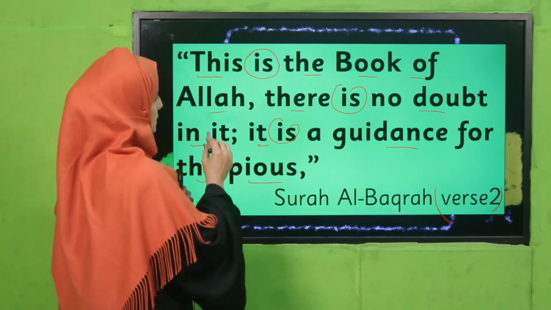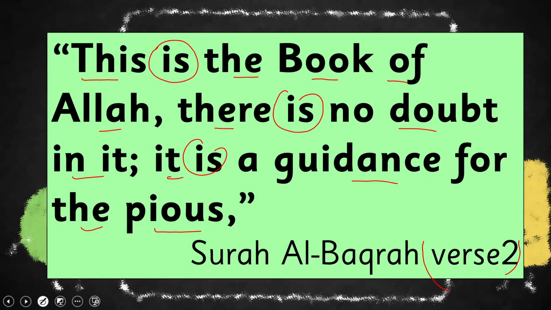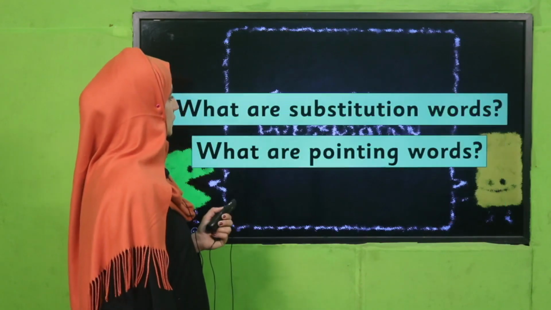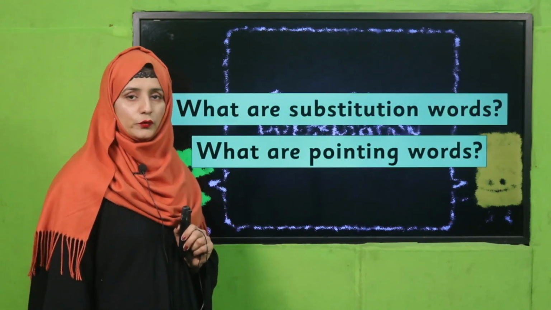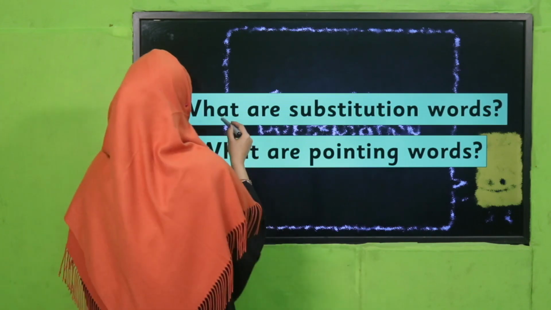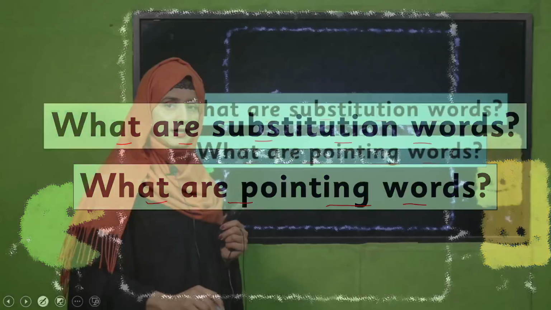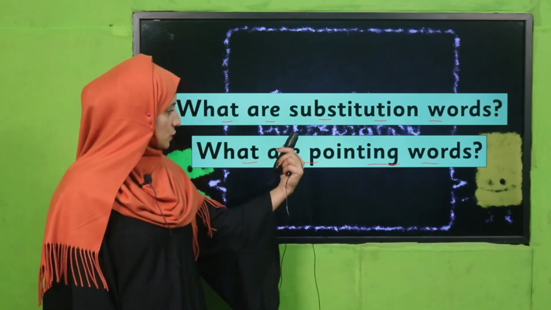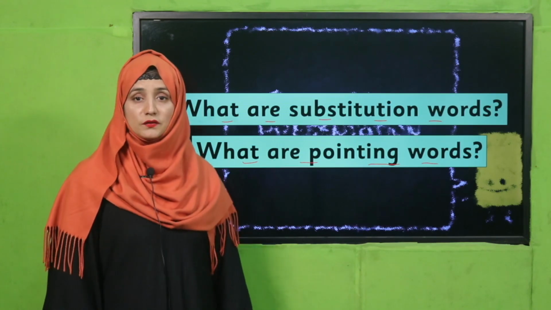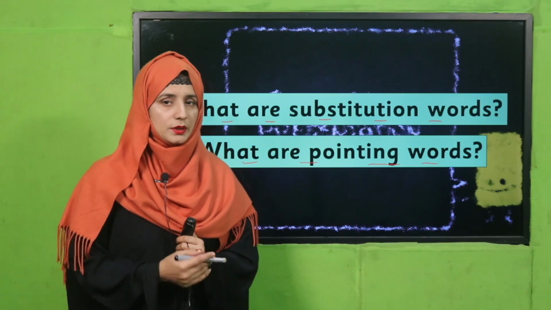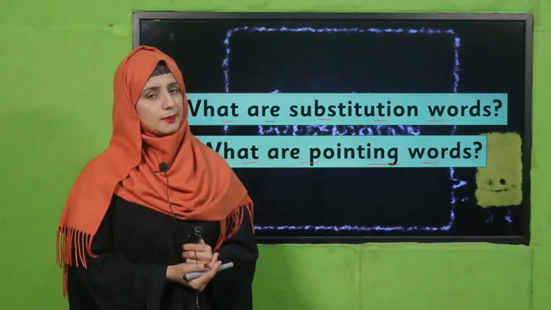Okay. So my dear students, there I have highlighted this. This is a word again, here is. So do you know these words? Yes. Now today we are going to learn about such type of words. So are you ready? Here is a question for you, because already you have learned what substitution words are. What are pointing words? Already in previous lectures we have learned about substitution words and pointing words, even in our grade 2 unit number 6. So try to remember and discuss it with your teacher and then come back.